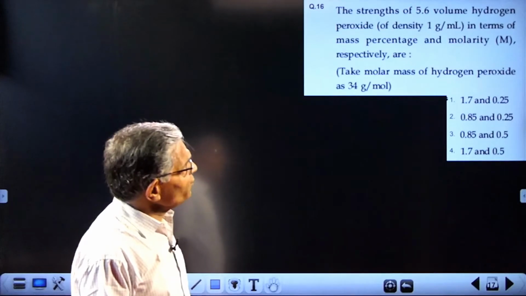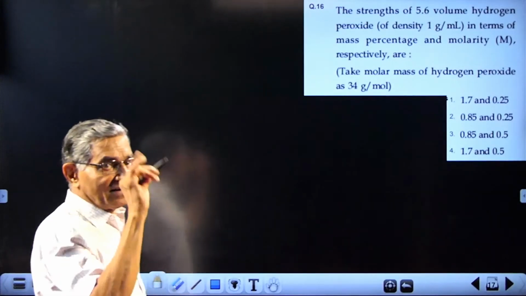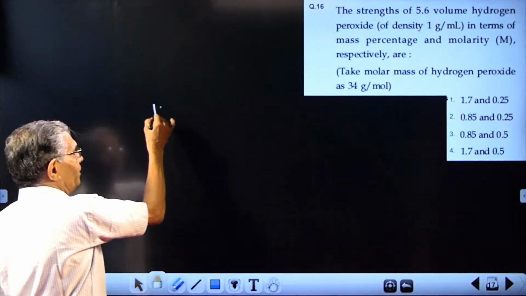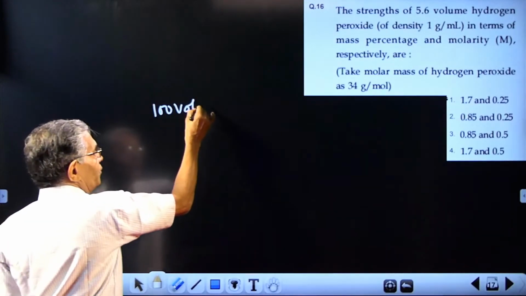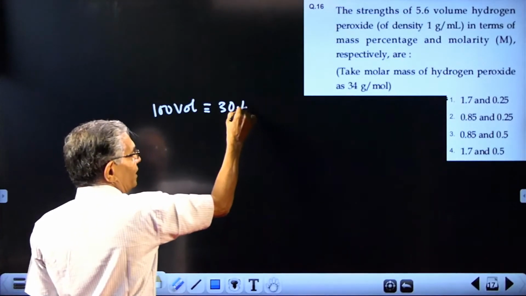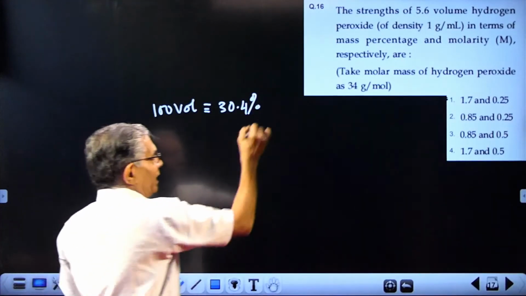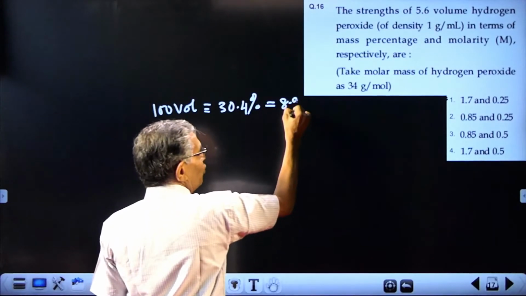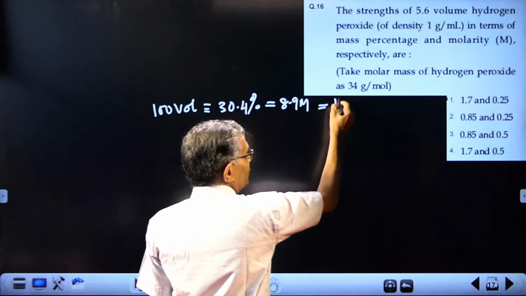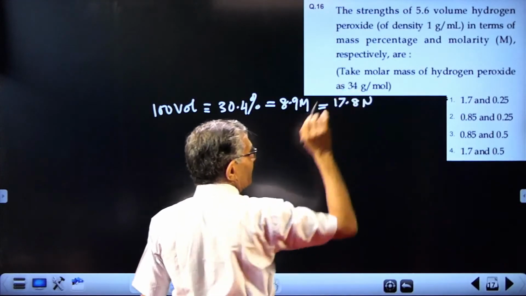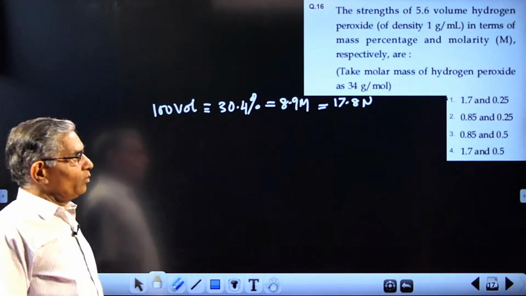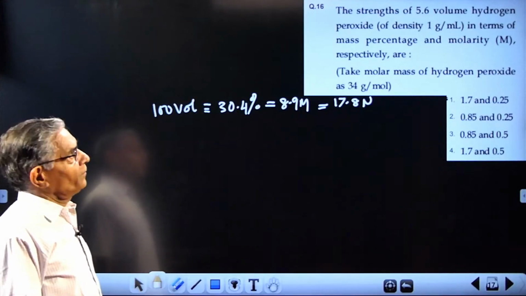Next, the strength of 5.6 volume hydrogen peroxide. I think you have studied a relation: 100 volume hydrogen peroxide is actually 30.4%. It is the same as 8.9 molar, and for normality you can take double this number, 17.8 normal. This relation will help you work out any problem of this type.